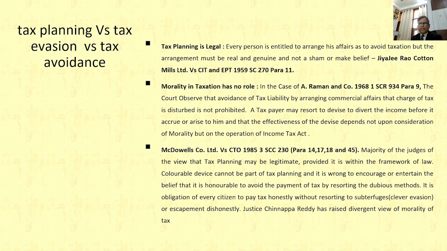Another judgment, McDowell and Company Limited versus CTO, 1985, has changed some perspective of thinking about tax planning. Tax planning should not be through any colorable device. Otherwise, planning within the corners of tax statutes and not supported by any colorable device is a valid tax planning. There is no harm and nothing wrong in that, because everyone is free to manage or plan their affairs in their own way. This is an important point.